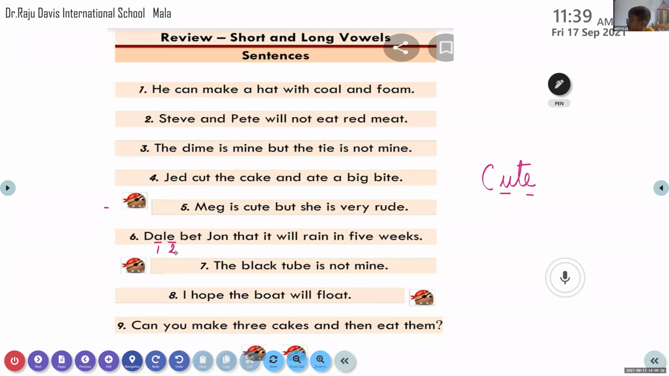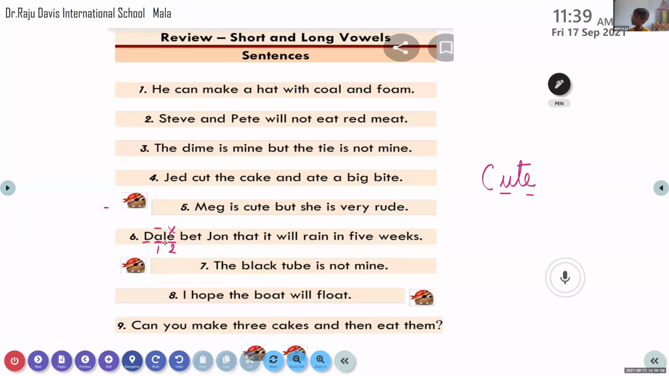Day. I'm asking which vowel is long? Long sound already. A. Yes. So how will you read? And this vowel is silent. Yes. Now how will you read the word? D, A, L. Yes. Dale. Very good, Nihit. Very good, Aditya.